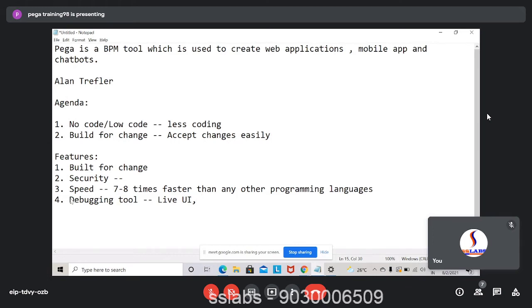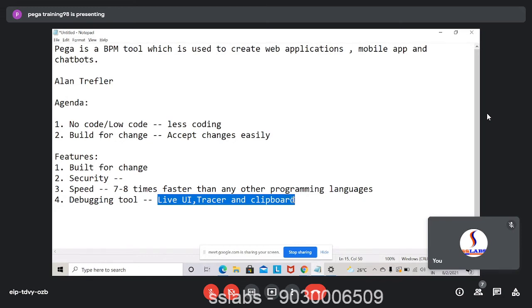So Live UI, Tracer, and Clipboard. These are the three important debugging tools which Pega provides. And using these, this doesn't mean that all of them work in a similar way. Each tool works in a different way.